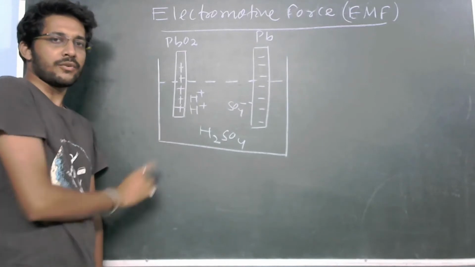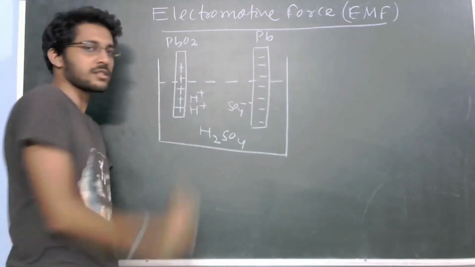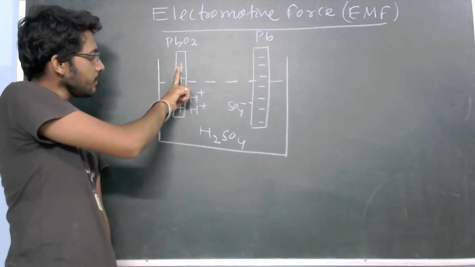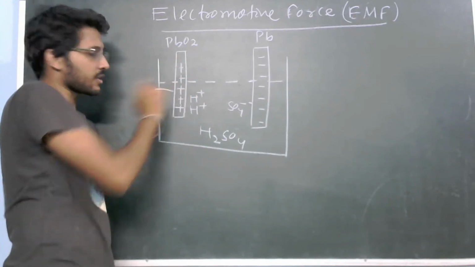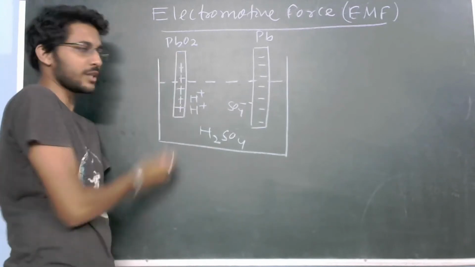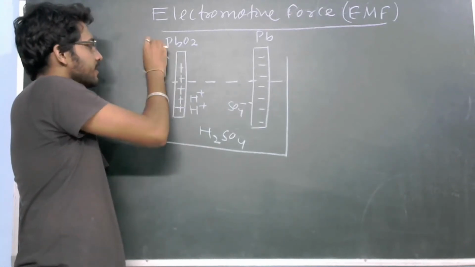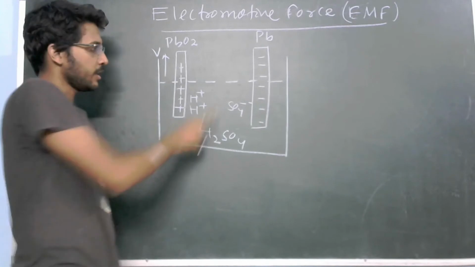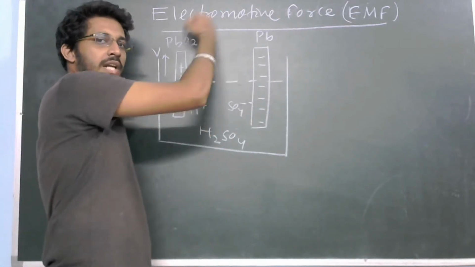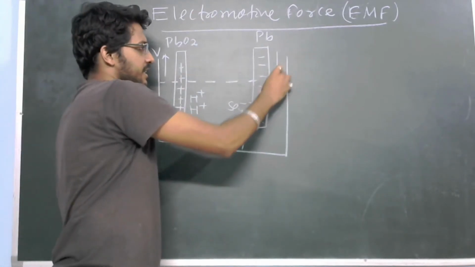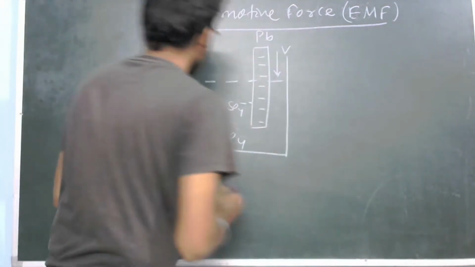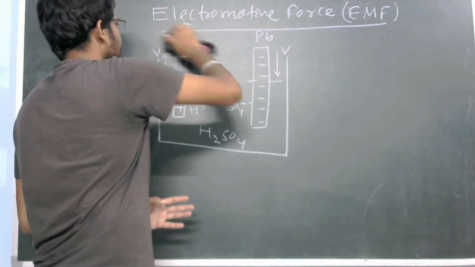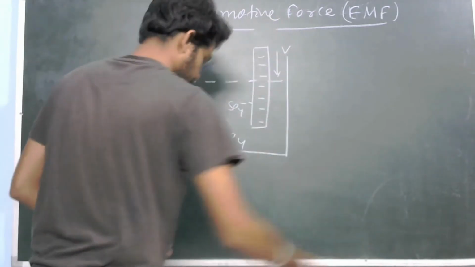This is the point when a potential difference comes between two electrodes. Here, whatever amount of electrons you want to give, you can give. That's why the potential here is found to be higher. But from here you can take out electrons. That's why the potential is less here. Understood? So now what we will do, we will just connect these two electrodes with a wire.